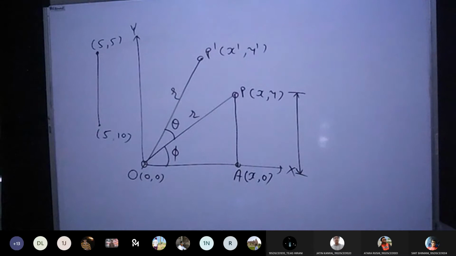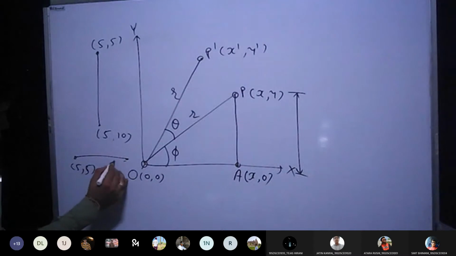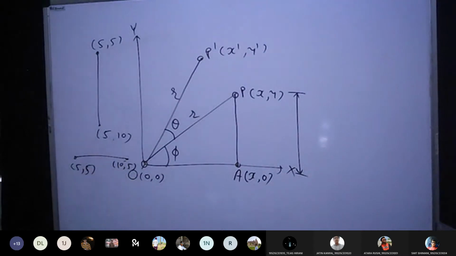Yes, sir. And the same case you can do for a horizontal line. Let's say this point is 5, 5 and the next point is 10, 5. So what you can say? For both the points, the y values are the same, but there is a difference in the x value. Whatever difference is there, that could be the length of the line. So the difference of x is 5, so I can say the length of the horizontal line is also 5. Yes or no? Yes, sir.